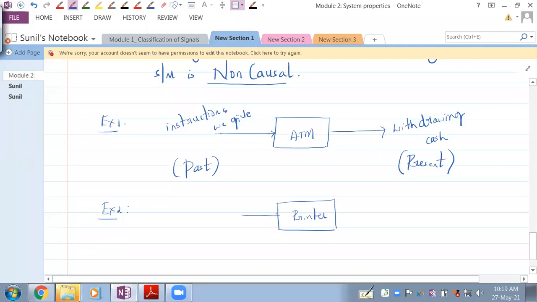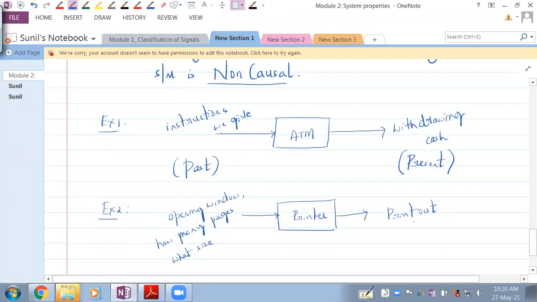Which are the inputs to that? Opening the window where the print option is there. Then how many pages need to be printed? So this is another input. What size is another input. So these are all the inputs that we give before we have our printout.